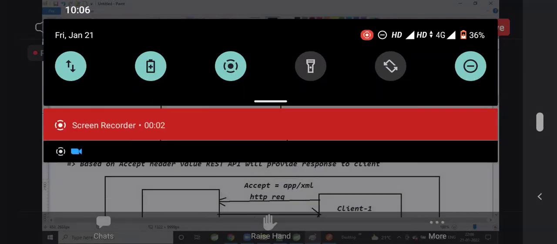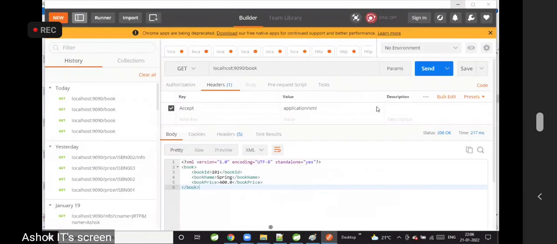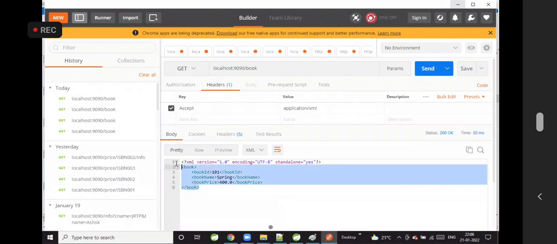Accept header will represent in which format the client is expecting the response from the API. Now here I'm sending a request to the REST API. GET request I'm sending to localhost:9090/book. Click on send. Why am I getting the response in XML? Because in the request I am sending one header called Accept.